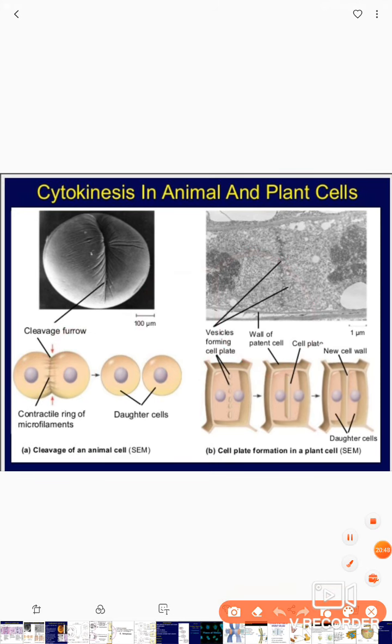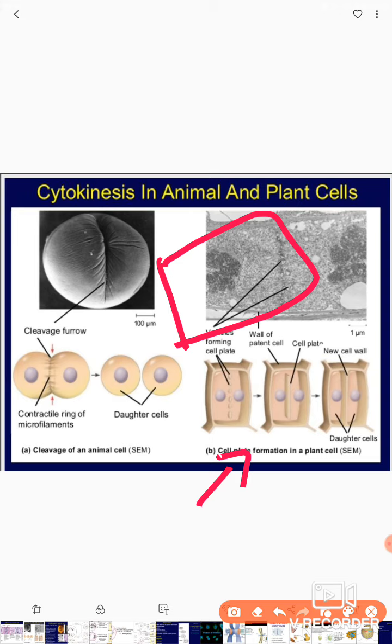But in the plant cell, cell plate formation occurs, which is usually initiated from the center region. If this is the plant cell, it starts from the center region and proceeds towards the periphery.